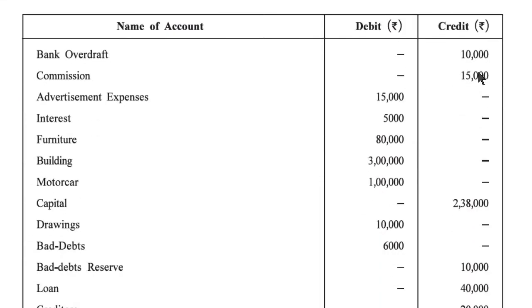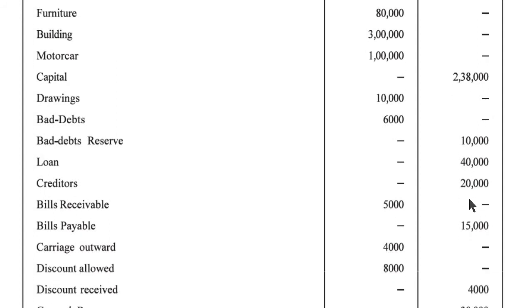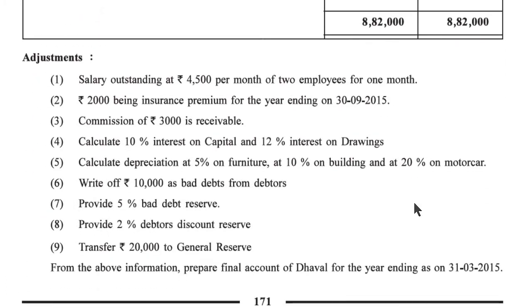Now, bank overdraft 10,000, commission 15,000, advertisement expense 15,000, interest 5,000, furniture 80,000, building 3 lakh, motor car 1 lakh, capital 2 lakh 38,000, drawing 10,000, bad debt 6,000, bad debt reserve 10,000, loan 40,000, creditors 20,000, bills receivable 5,000, bills payable 15,000, carriage outward 4,000, discount allowed 8,000, discount received 4,000, general reserve 30,000 and cash balance 5,000. Adjustment.